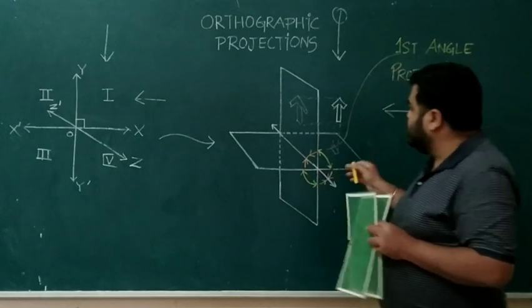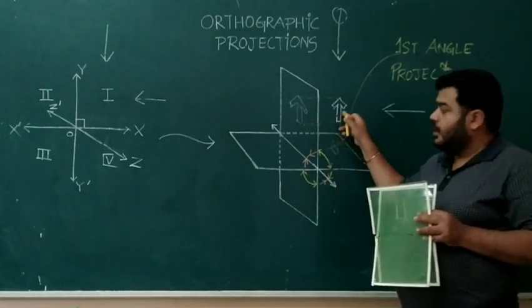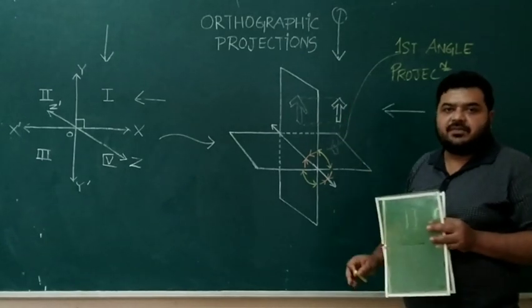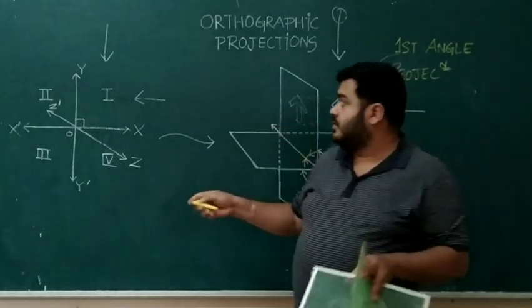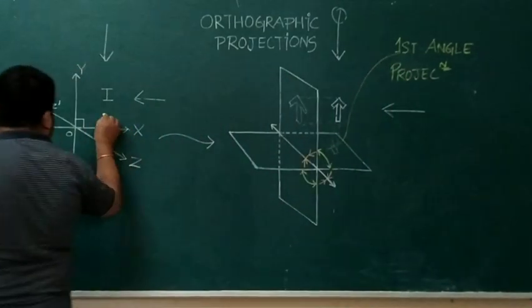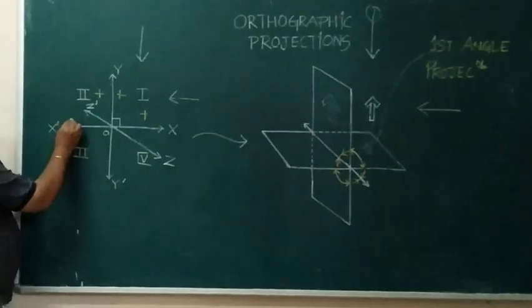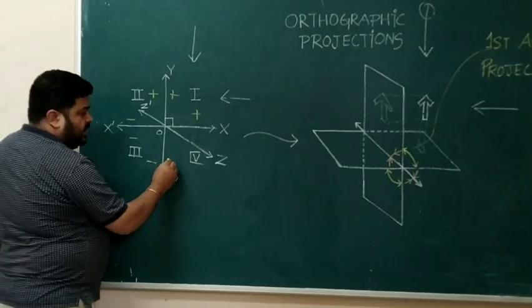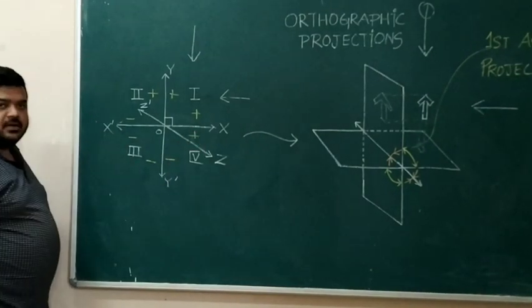So in first angle projection, the object is positive, and the image formed is also positive. That means you are in the first quadrant, positive, positive. Here this is positive, this is positive. Here this is positive, this is negative. Here both are negative, and here this is negative, this is yet again positive.